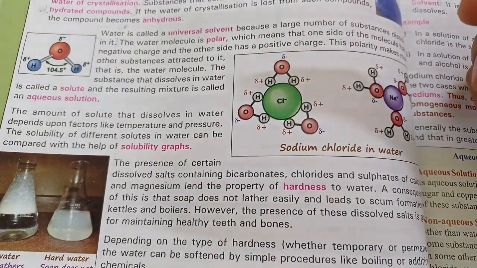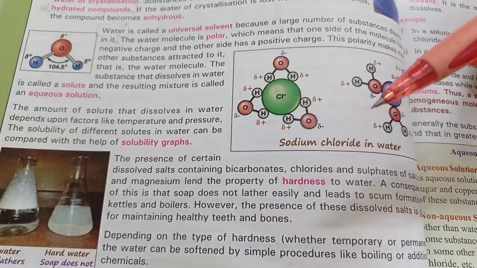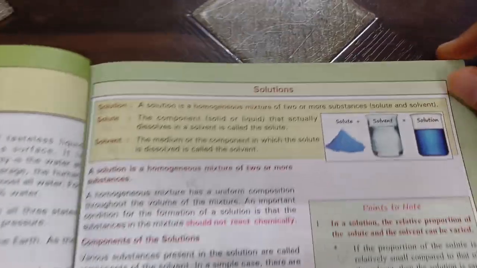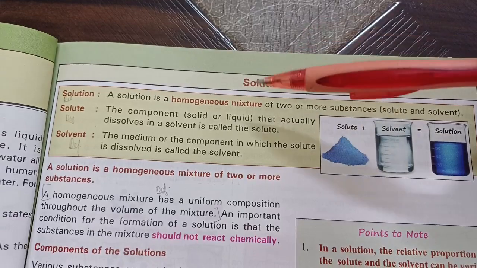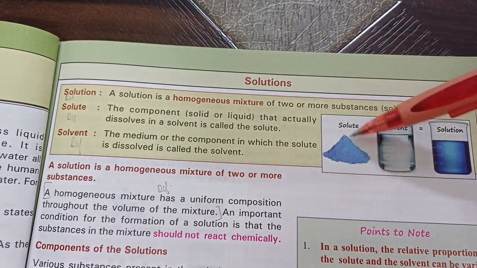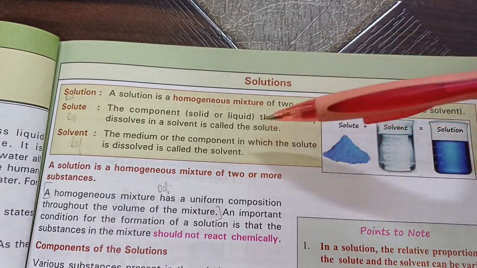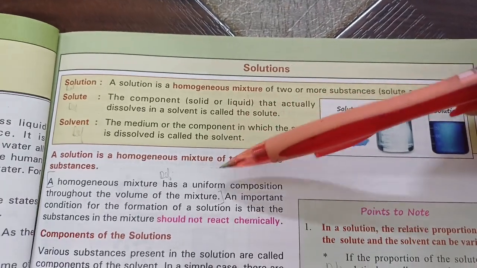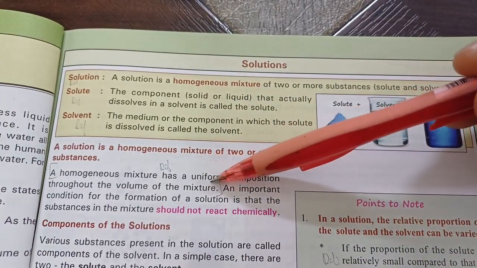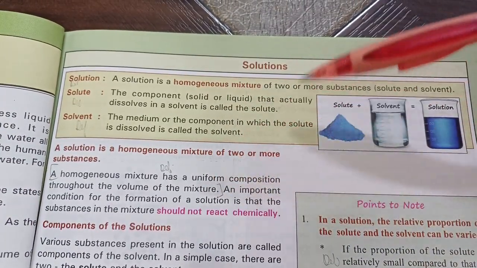In this chapter, we'll also study about solubility graphs and hardness of water. Let's start with solutions definition first. Mark the definition. It's homogeneous. Solute is dissolved in solvent. Mark the definitions of that. Homogeneous means it has a uniform composition throughout the volume of the mixture. We can't differentiate between them.